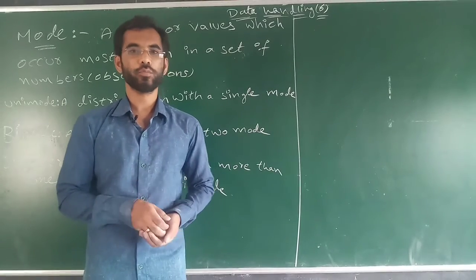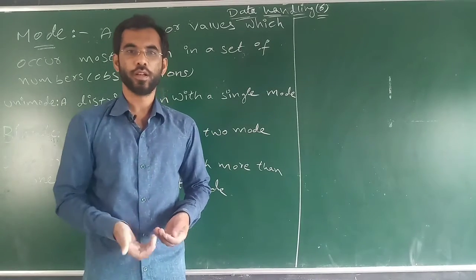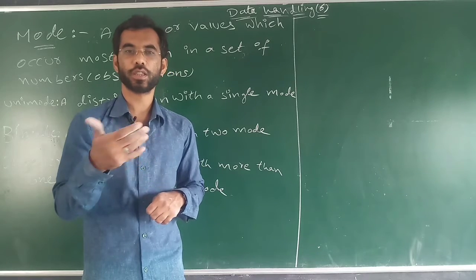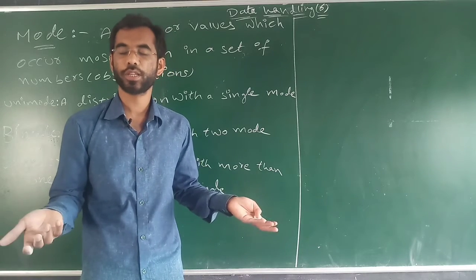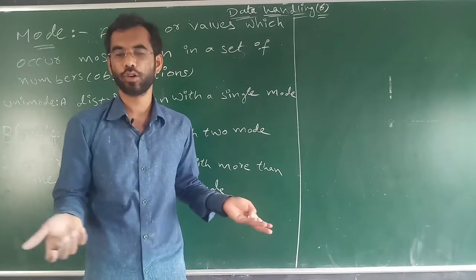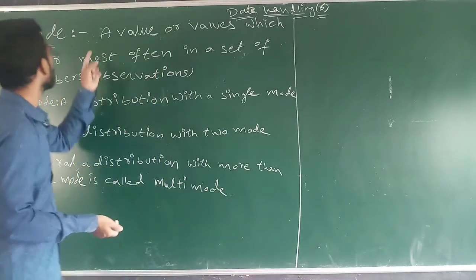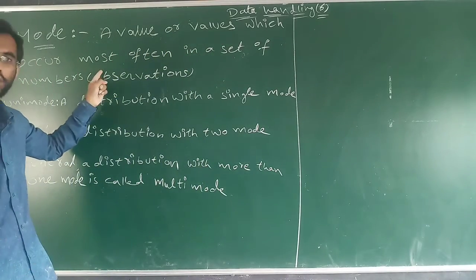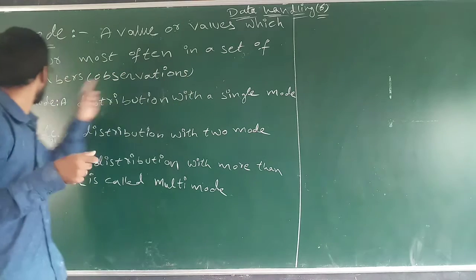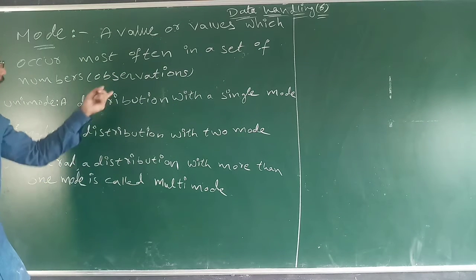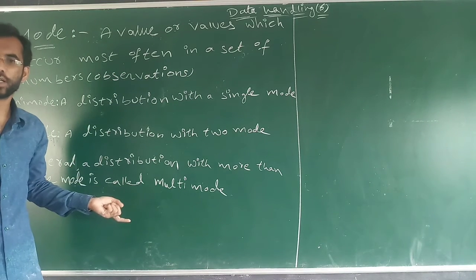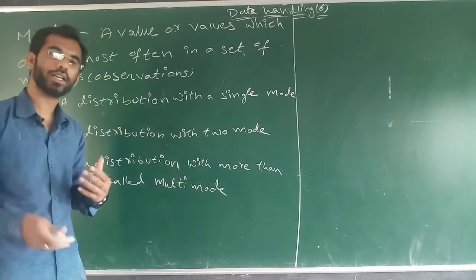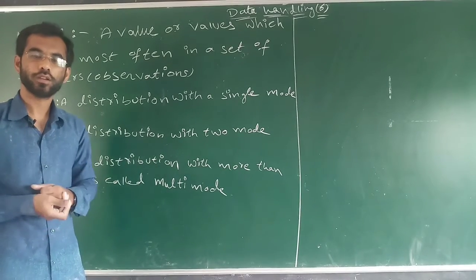Okay, what is mode? The observation which is repeating again and again, the observation which is occurring more in the set, is called as mode. Now see here, a value or the values which occur most often in a set of numbers. Numbers are nothing but observations. Now the observation which is repeating again and again is called as mode.